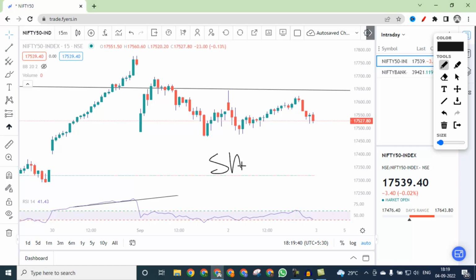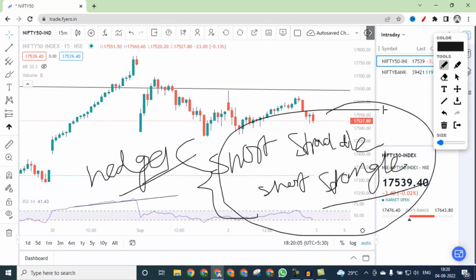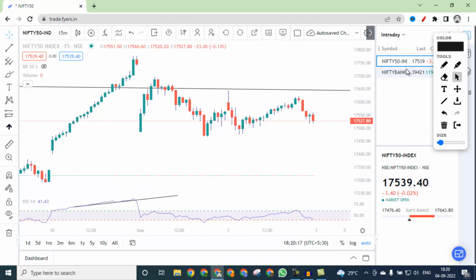So what we can do is a short straddle or a short strangle, but these are unlimited risk strategies. So we are going to keep hedges to minimize our losses. And if you don't know anything about the straddle and strangle or the risk management, you should keep away from it. And I'm not a risk analyst, so all these are for educational purposes only.